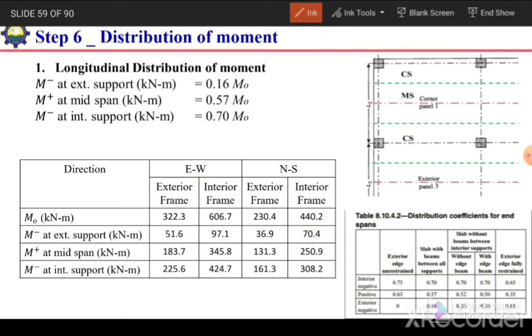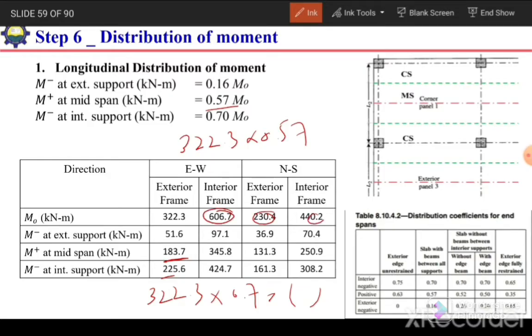Similarly, we can go for the positive moment. For this value, we need to multiply 322.3 with 0.57, and for this value we need to multiply 322.3 with 0.7. So in this way we can calculate these values. We just need to multiply these corresponding moments with the selected coefficients.